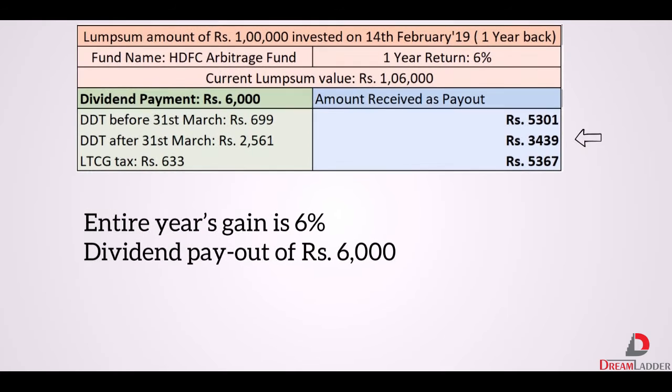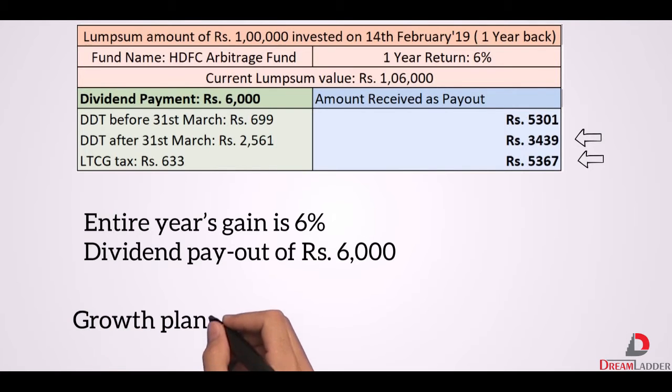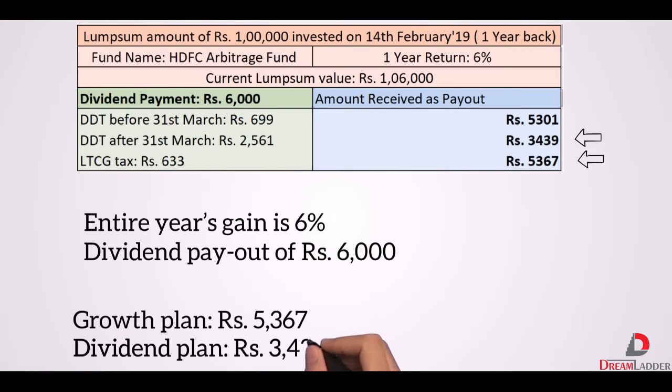Now, if the same amount was invested in the growth plan and the excess was withdrawn as per the recommended SWP, you will be entitled to pay LTCG on the capital gain, which would amount to ₹633. This will give you ₹5,367 compared to the ₹3,439 according to the dividend plan, thus giving you 56% more in the growth plan.